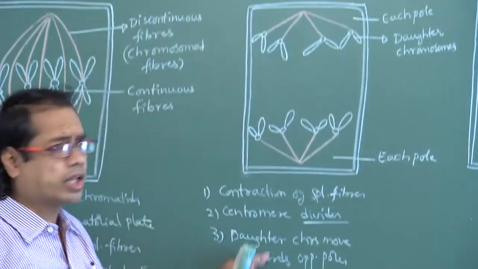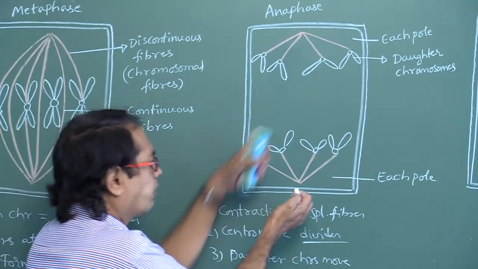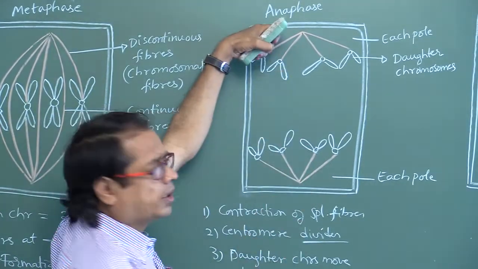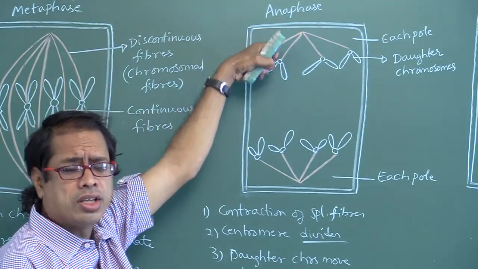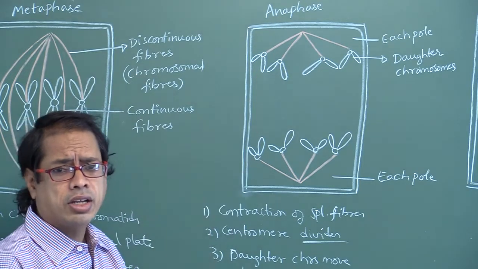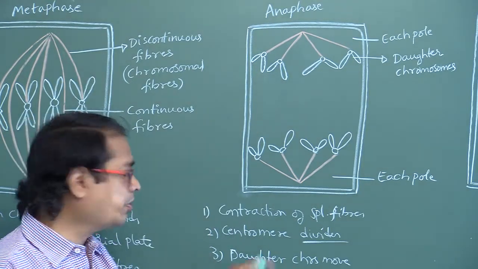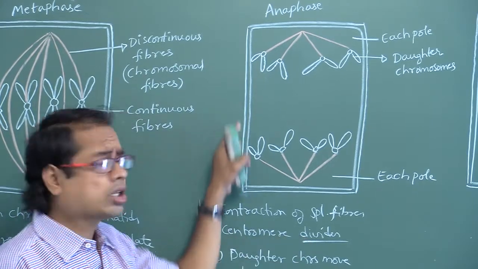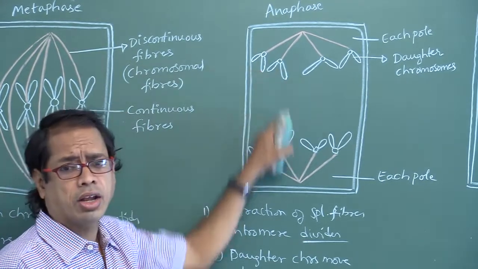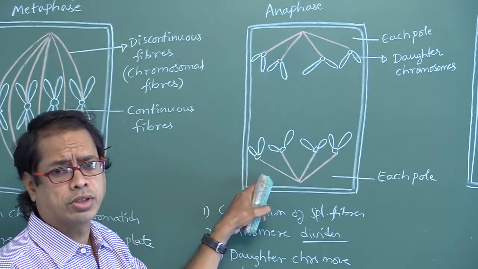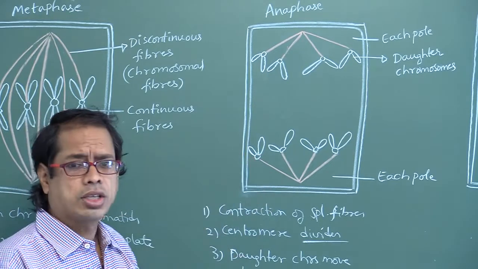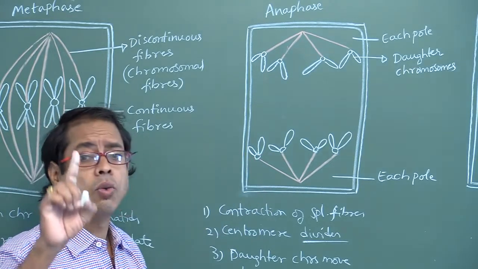So again, my dear students, first of all, contraction of spindle fibers occurs. Next, division of the centromere. The centromere divides. Daughter chromosomes move towards their opposite poles. Daughter chromosome means each chromosome has one chromatid.